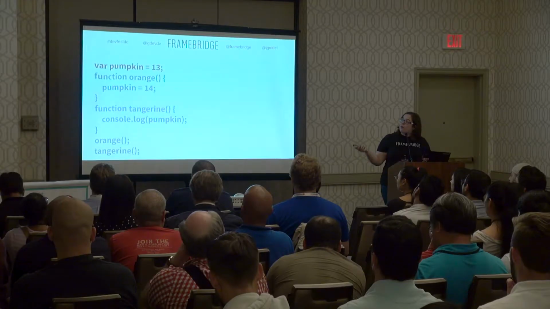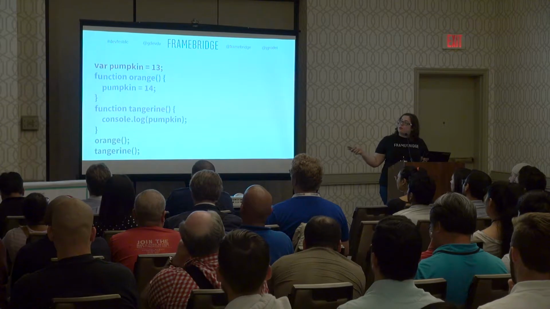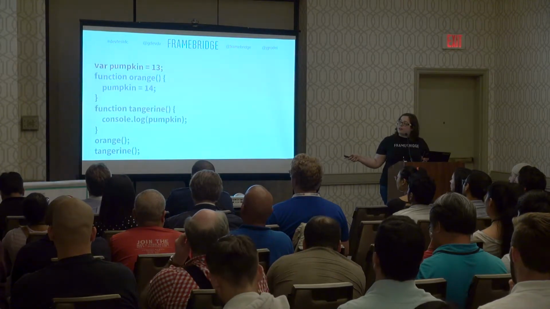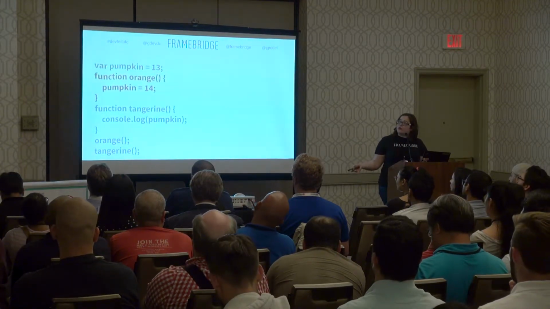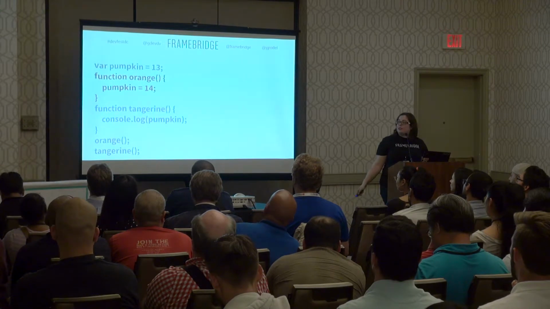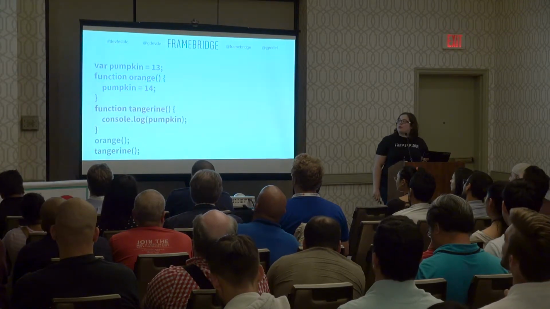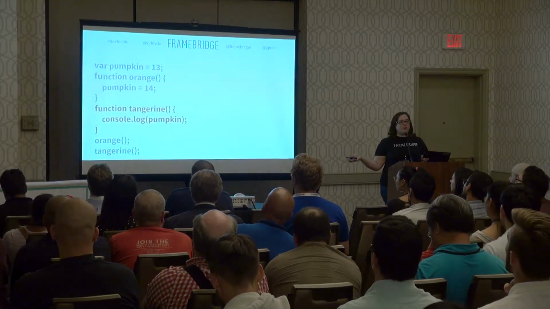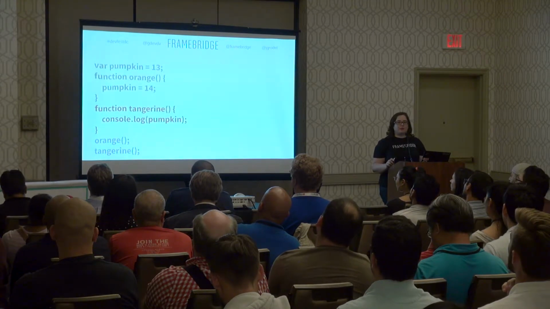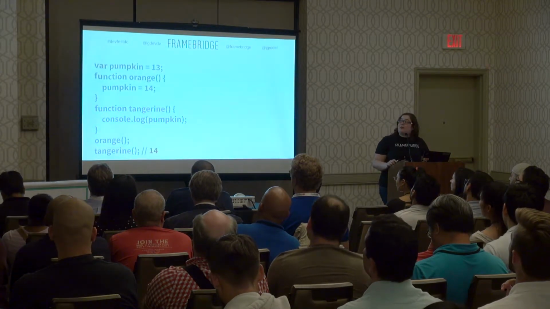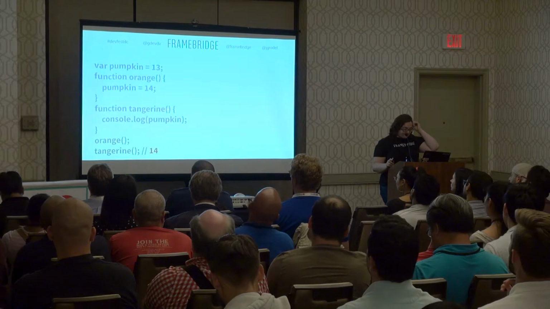All right, here's another one. I have a var pumpkin equals 13. Then I set up a function orange and a function tangerine. I'll call orange, so I'll come in here and set pumpkin to 14, and then come out here to tangerine and go in here. What do you expect we'll get out here? 13. We're actually going to get 14.